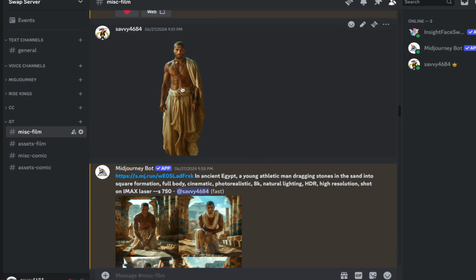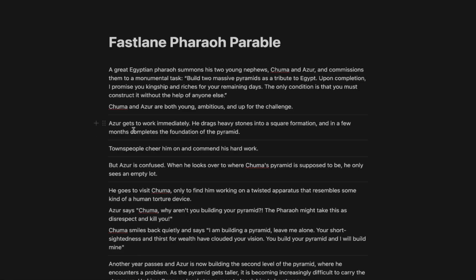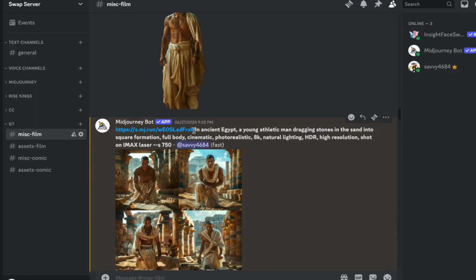So for example, in the next part of the story, I want this character to drag stones in the sand. So if you go back to the story, you can see here, Asher gets to work immediately. He drags the heavy stones into a square formation and so on. So for that, I simply wrote, in ancient Egypt, remember the link to our image here, a young athletic man dragging stones in the sand into square formation. Full body again, cinematic, and so on.